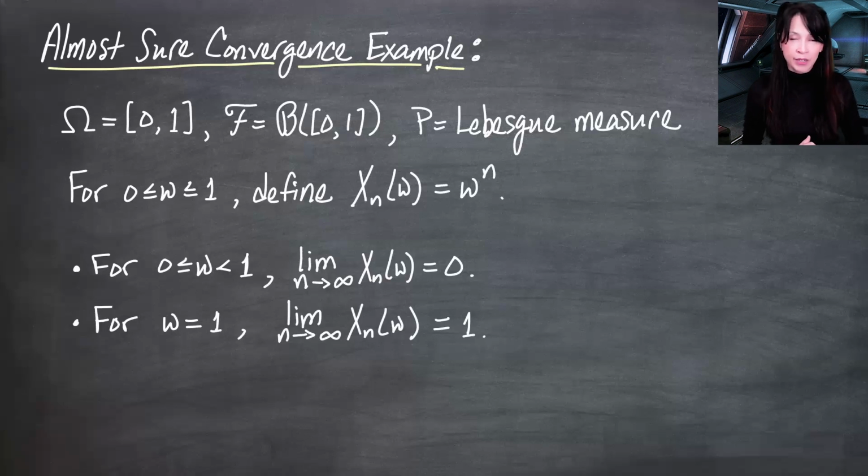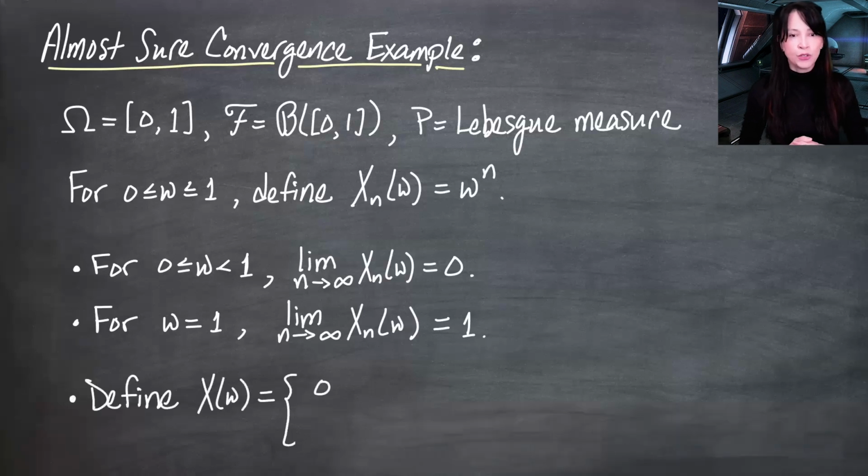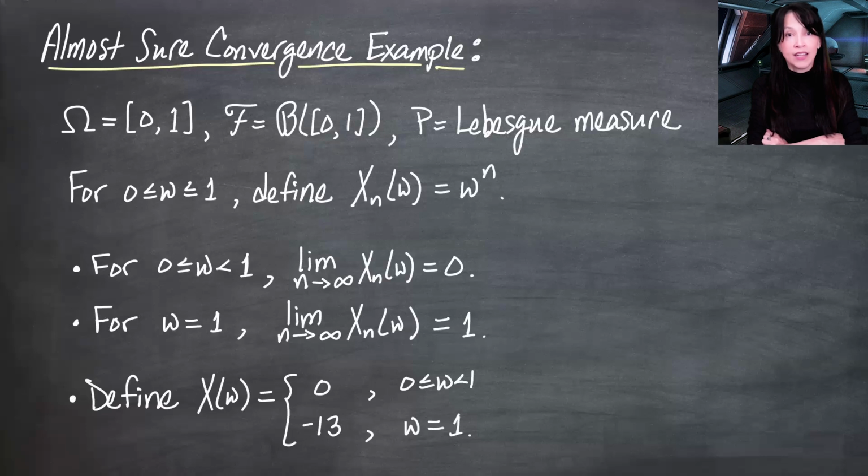I'm going to define a limiting random variable, just an x of omega without a sub n. I'm going to define it to be 0 if omega is greater than or equal to 0 and less than 1, and I'm going to define it to be negative 13 if omega is equal to 1. After all, this point where omega is equal to 1 is a set of probability measure 0.